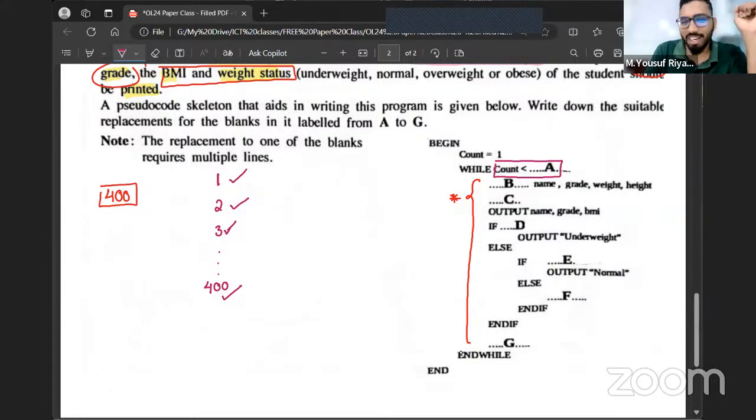For those who are confused, I'll simplify it. Let's say I am asking between 1 to 4, how many numbers are there? When count is 1, I have to repeat. When count is 2, I have to repeat. When count is 3, I have to repeat. When count is 4, I have to repeat. Now, how many times am I repeating?